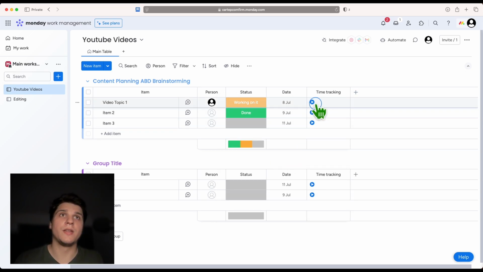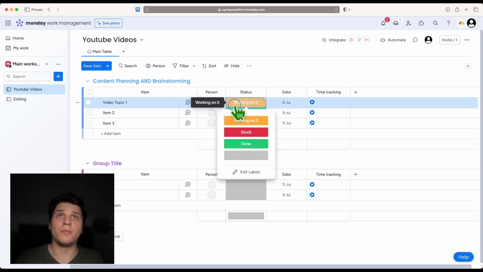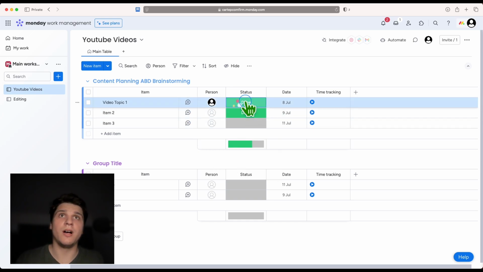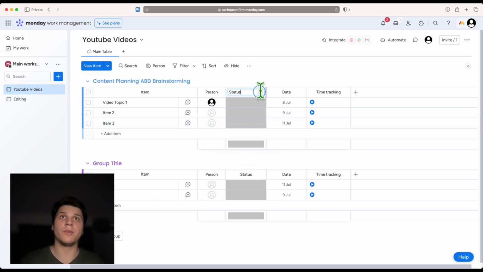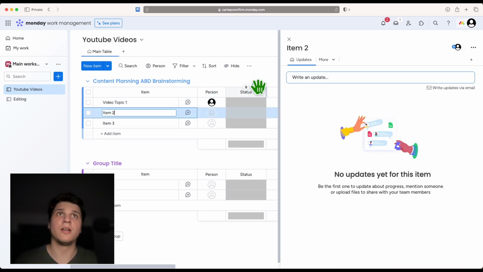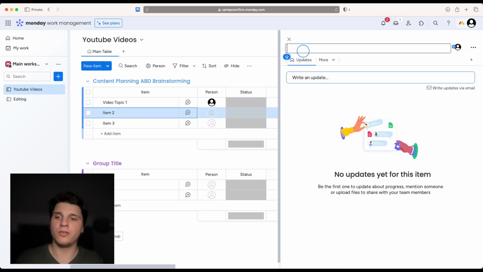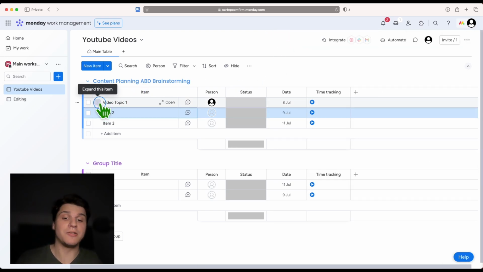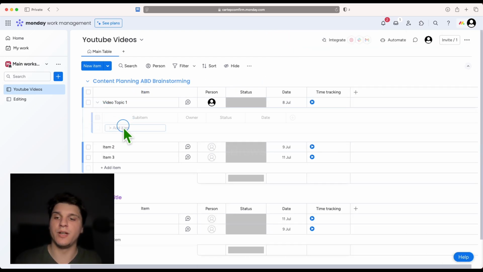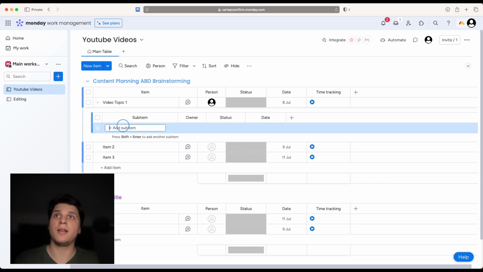I'm still working on it, and it's done, it's just blank like this. And I like to customize the labels here, but I'm gonna do it later on. Here I'll customize this as well, so I'll write here description, and here I can describe the video purpose, the targets. If an item is related to another item, you can add a sub item here. I can write description here, and I can update this with my team.